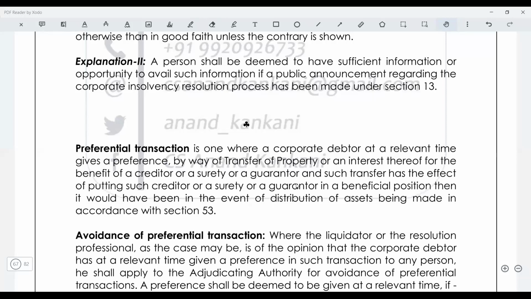Take for example, again I'll take Mansi's name only. Mansi is my unsecured creditor. Technically Mansi should not be paid. Astaji is a secured creditor, so Astaji should be paid before, but not in the ordinary course of business. Other than the ordinary course of business, I had transferred the assets to Mansi.